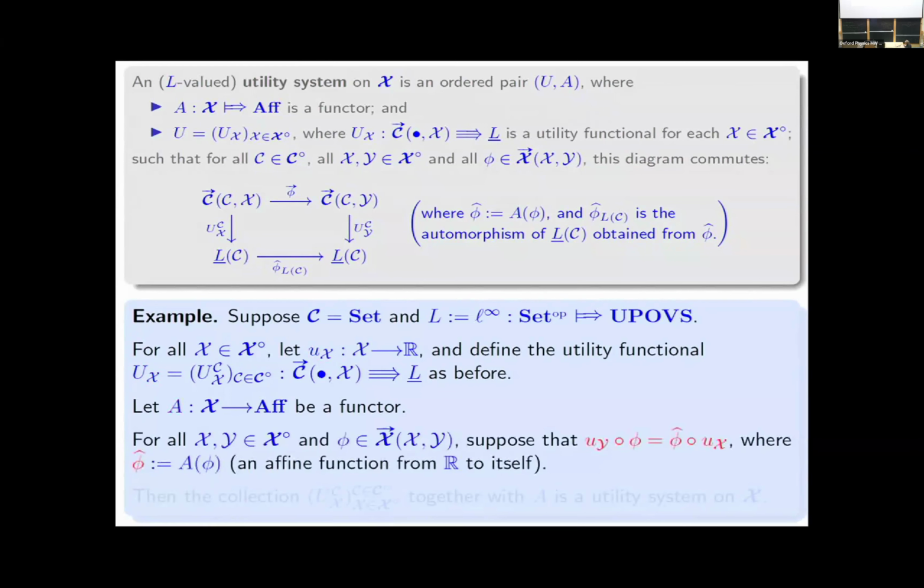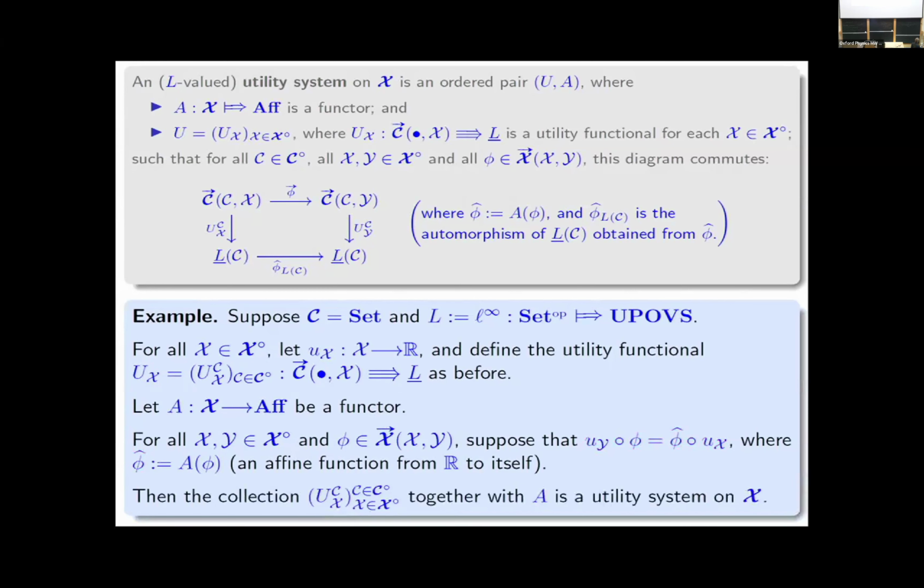Okay, let A be a functor mapping the outcome place category into the category of affine transformations. And for any outcome places X and Y, and any outcome place morphism phi, let's suppose that U sub Y composed with phi is equal to phi hat composed with U sub X, where phi hat is the image of the morphism phi under this functor A. So phi hat is some affine function on the real numbers. So this is basically saying every outcome place morphism transforms utilities via some affine transformation. So this is what we mean by a utility system.